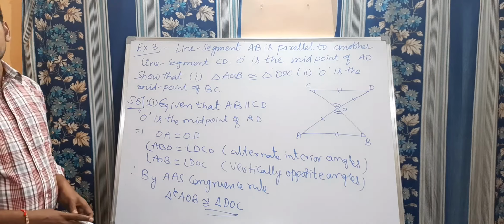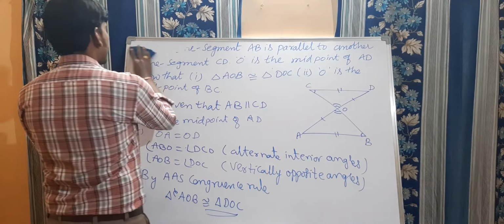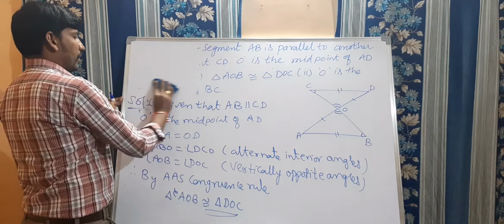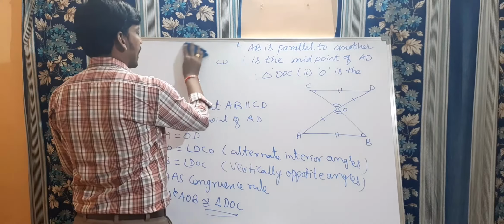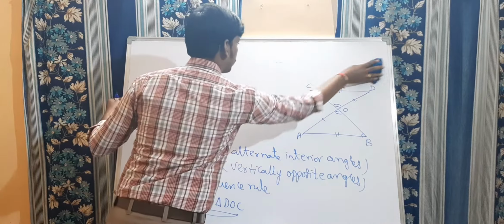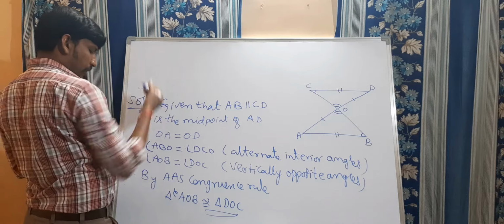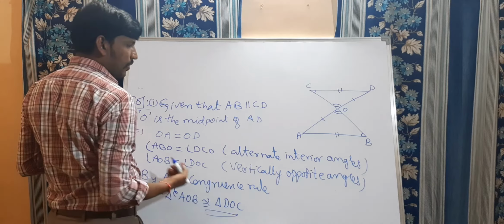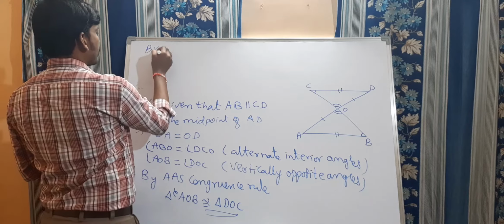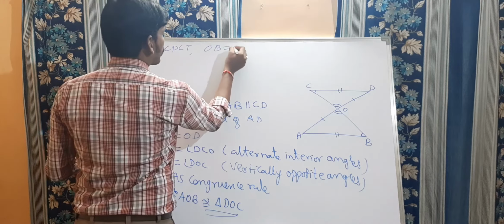Now, if these two triangles are congruent to each other, by CPCT, we can say that the corresponding parts of congruent triangles are equal. So see this here. Listen. Triangle AOB is congruent to triangle DOC, and we got by CPCT, OB is equal to OC.